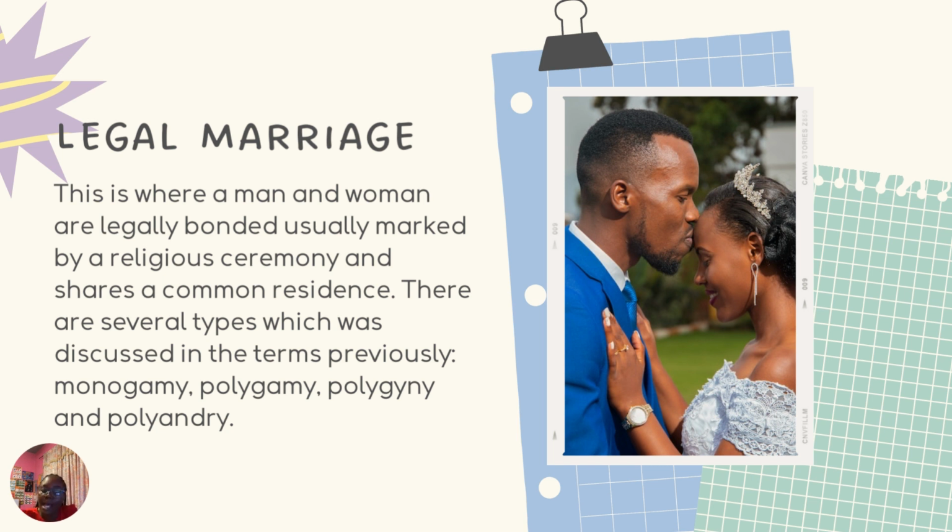And they might ask you for different forms of marriage or different forms of legal marriage. It's the same thing. So they don't have to have legal before it. Marriage and legal marriage is the same thing. So don't get yourself confused if you say, oh, I see marriage and I don't see legal beside it. It's the same thing, because it's where a couple is legally bonded.